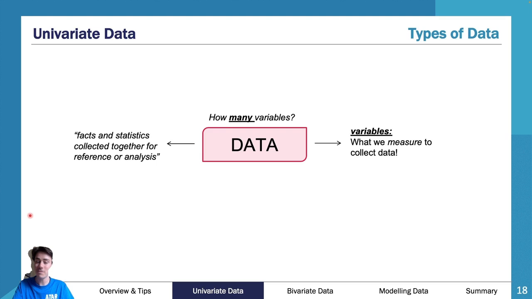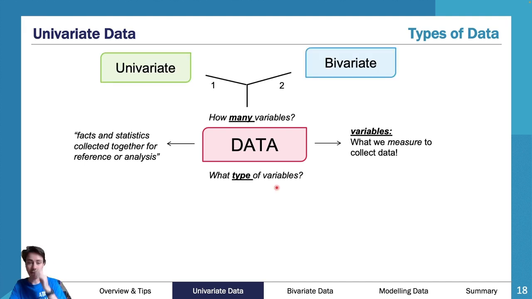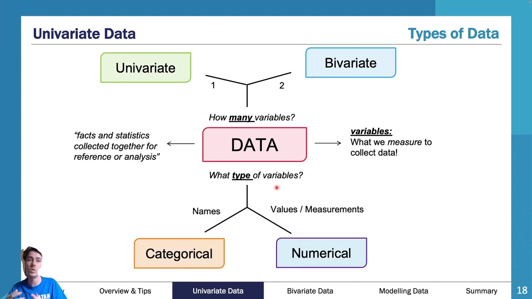And this is where things get a little bit more complicated. So as you can see here, we then can discuss, well, if we have univariate and we have bivariate, what if I have 2 pieces of data, but what if they're both different? Well, then I can say, well, one of them might be categorical, which is names, and then one of them might be numerical, which is your values and your measurements.